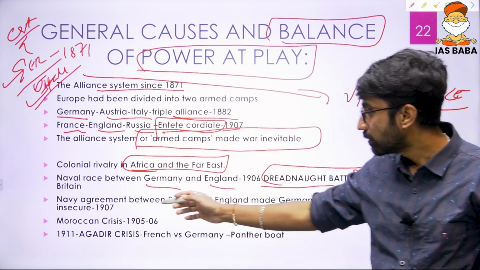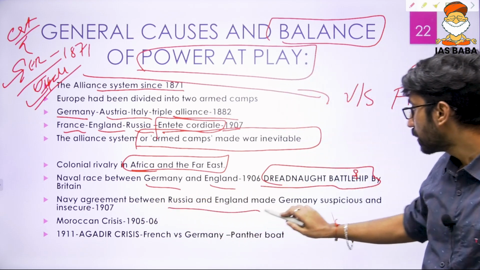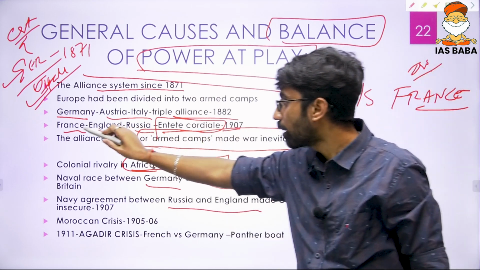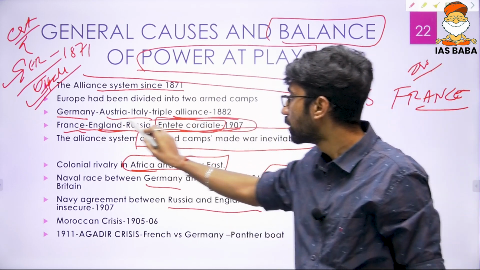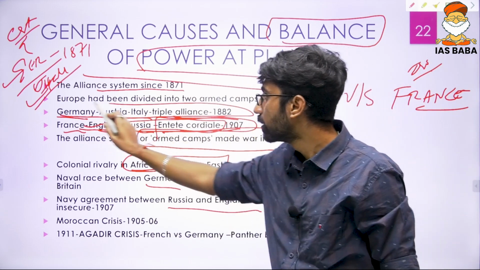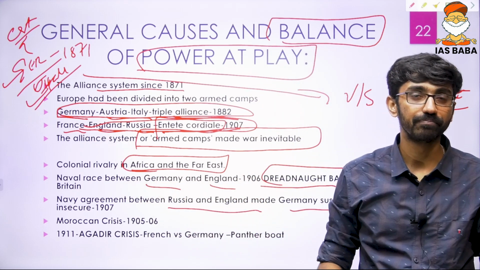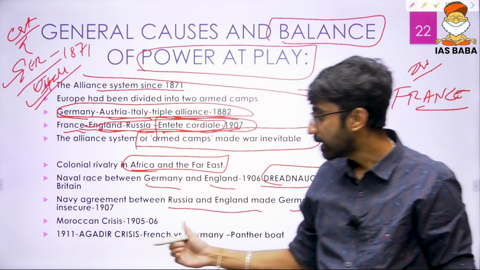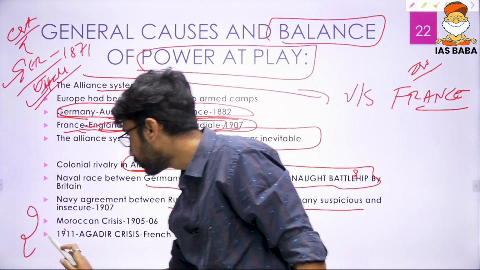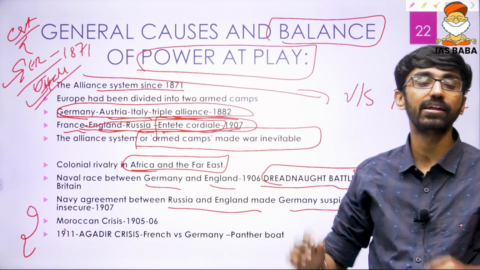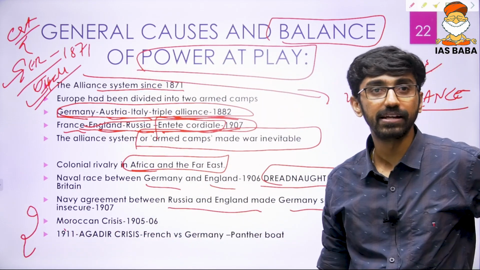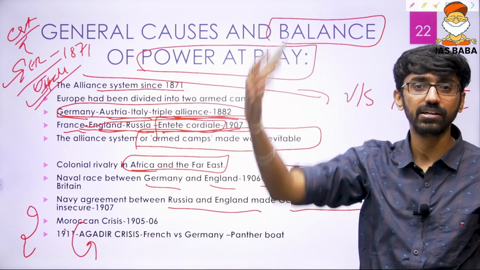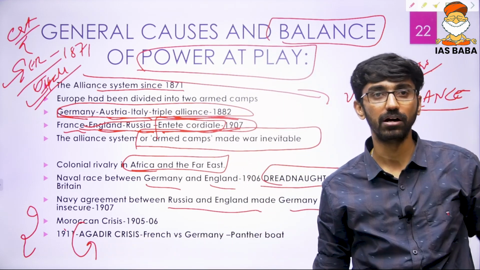Now, the naval agreement later between Russia and England made Germany suspicious and insecure in 1907. That is, they are coming together, one alliance against another alliance, trying to balance each other. So balance of power definitely was at work. And then again, they tested their balance of power, who is more powerful, at the Moroccan crisis of 1905 and the Agadir crisis of 1911. Agadir is another city in Morocco, which is in the north and northwestern part of Africa.